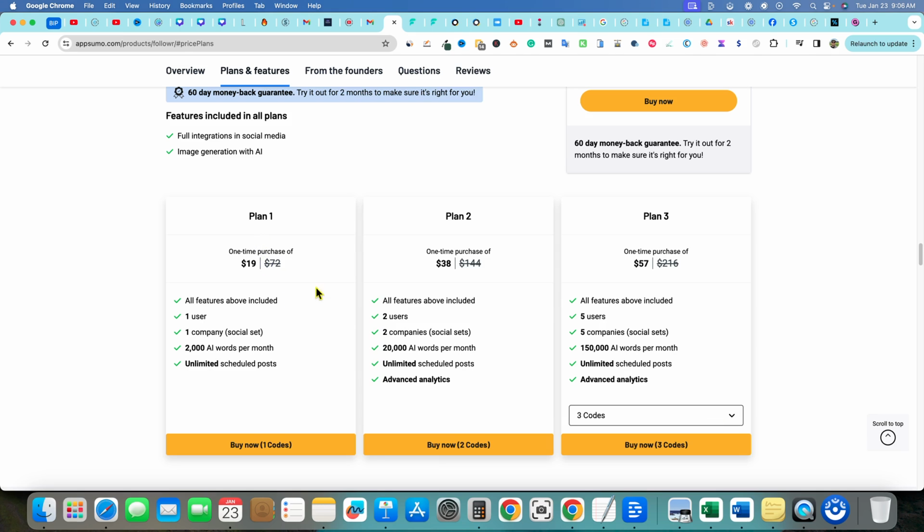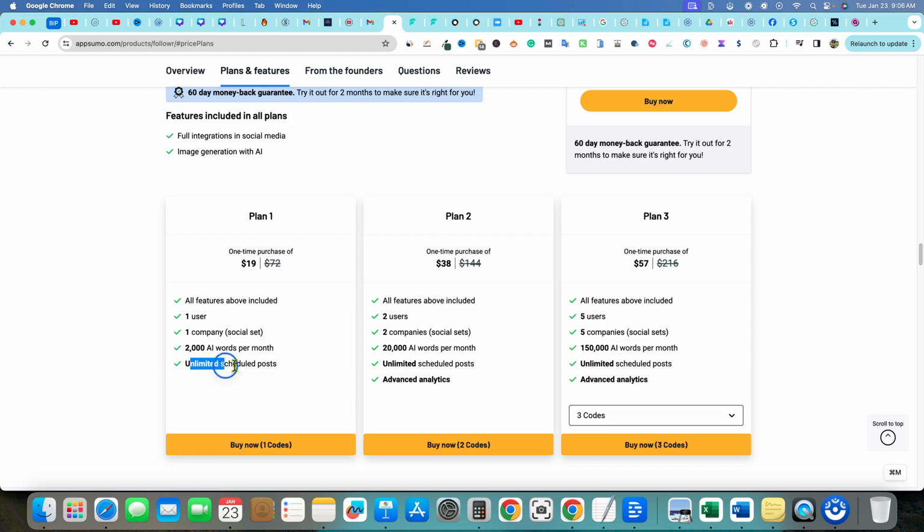So yeah, plan 1, $19, 2,000 AI words per month, which is just nothing. That's not even a blog article. And really when we look at that, how much content would you actually be able to create? I think that needs to be adjusted to at least 5,000 words. I really don't like the limit right there at 2,000. I really think that you would exhaust that pretty quickly.